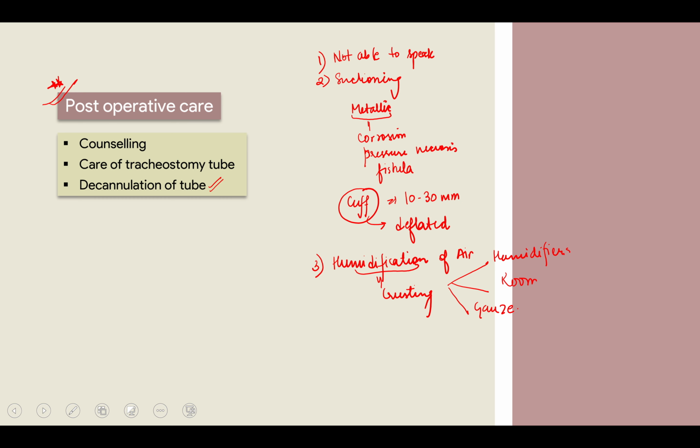Now let's create a situation that you have put in the tube and it's been almost 4 days. You admitted the patient for 2 days, sent them home for 2 days, and now you ask the patient to come in for a follow-up, right? And now you check whether the indication for which tracheostomy was done has subsided or not. Okay, you checked it, and yes, the indication is over.